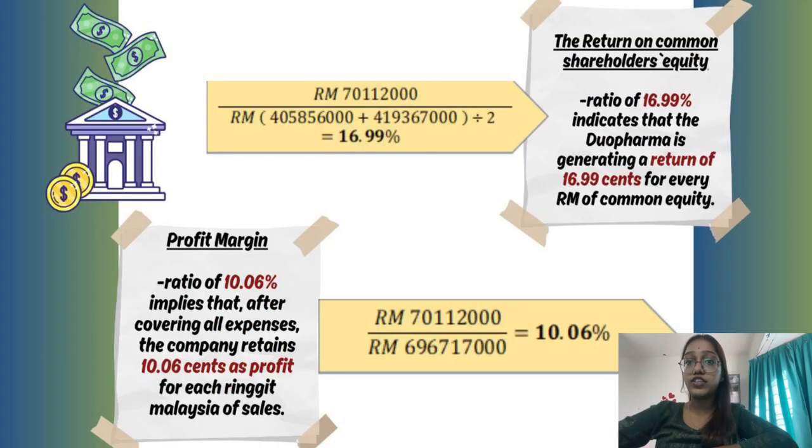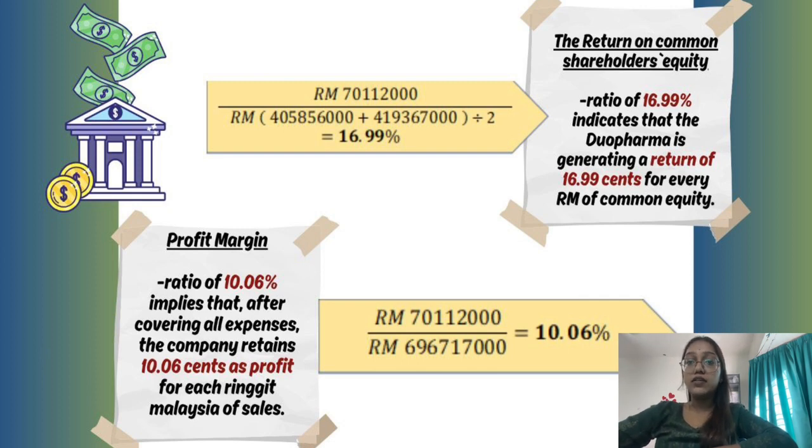Moving on to the next, Dua Pharma's profit margin of 10.06% implies that after covering all expenses, the company retains approximately 10.06 cent as profit for each ringgit Malaysia of sales.